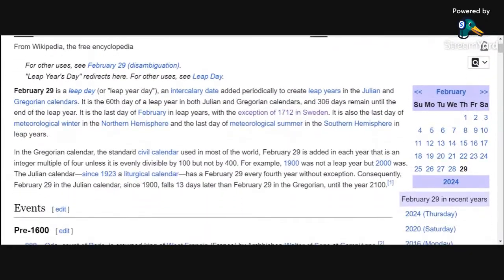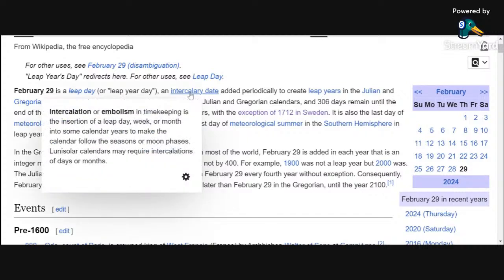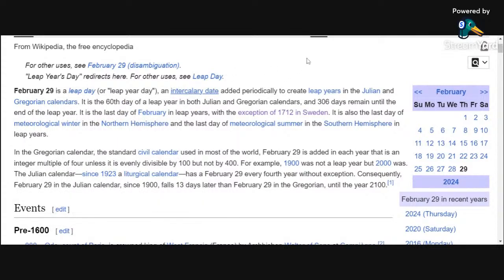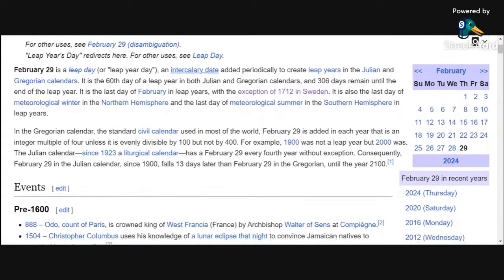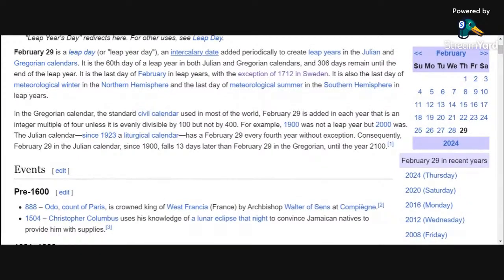Of course, February 29th is a leap day, or an intercalary date. Intercalation or embolism in timekeeping, the insertion of a leap day, week, or month into a calendar periodically to create leap years in the Julian and Gregorian calendars. It is the 60th day of the leap year in both calendars, and 306 days remain to the end of the year. We got a long year ahead of us here at Today Back in the Day. It is, of course, the last day of February in leap years, with the exception of 1712 in Sweden. We'll get to that a little bit later.